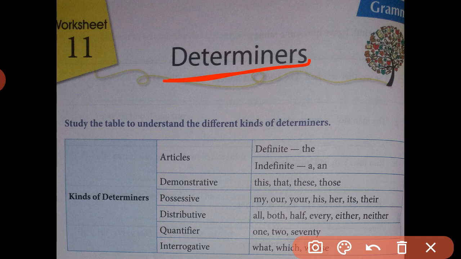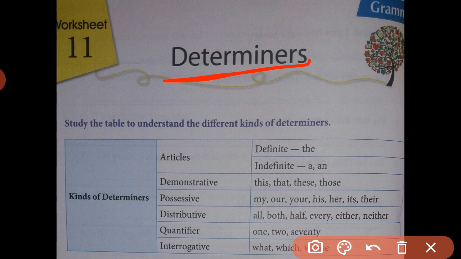Whereas, what are the specific determiners? They are used in a noun phrase when we are talking about specific people or things. It means when we are certain about the number of people or things, then we can use words like these, my, the, those. These are the definite determiners.